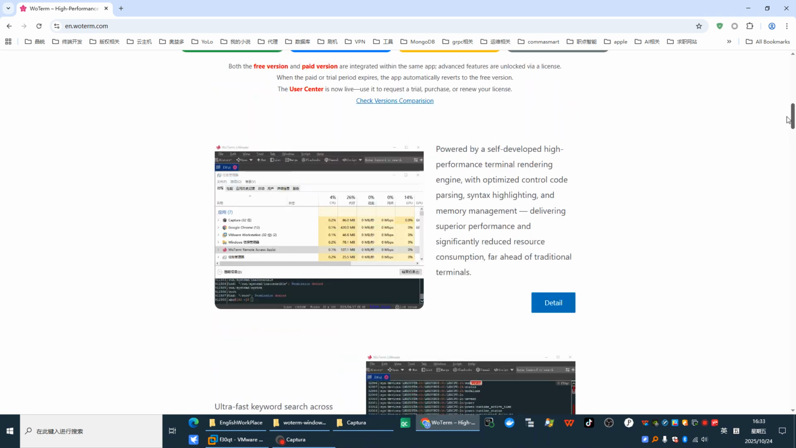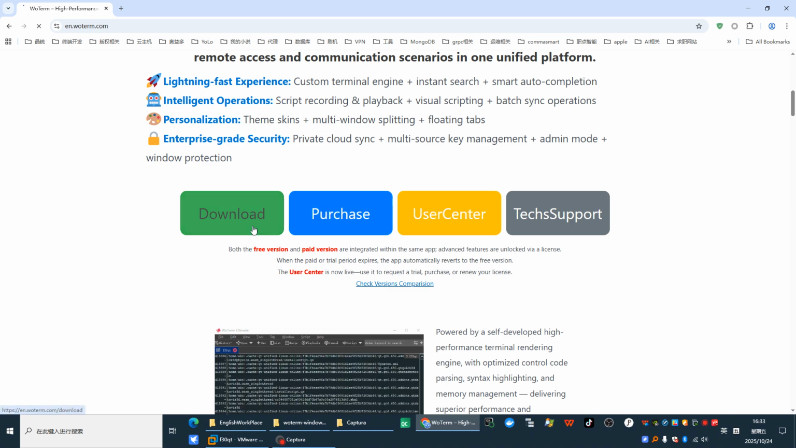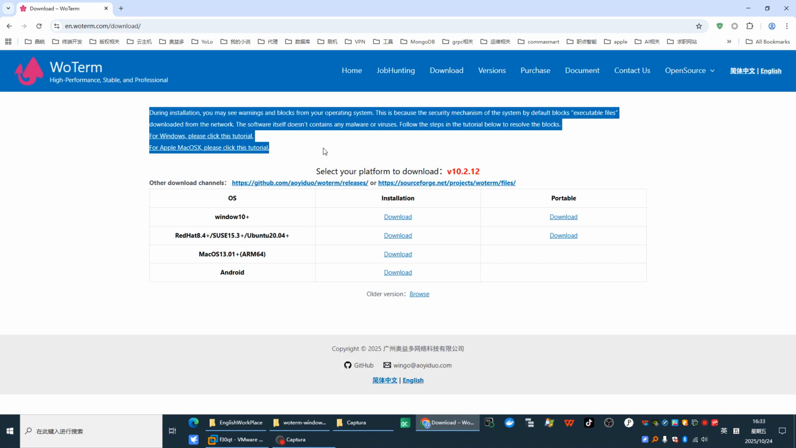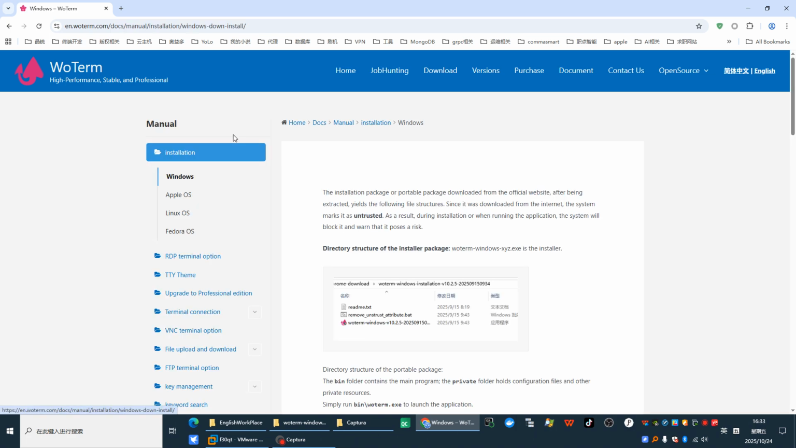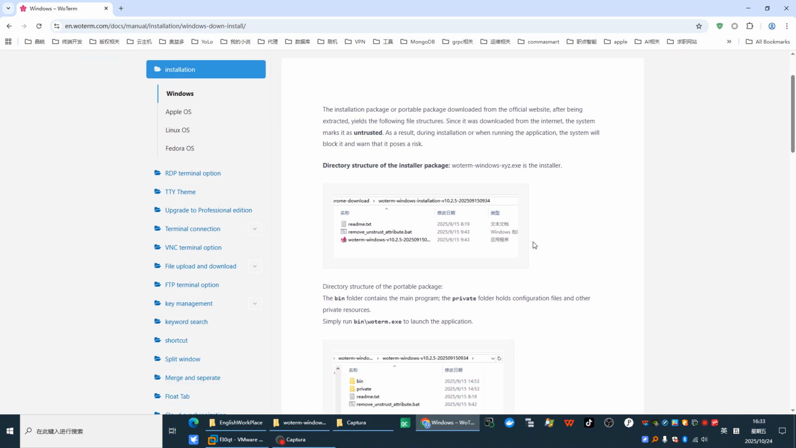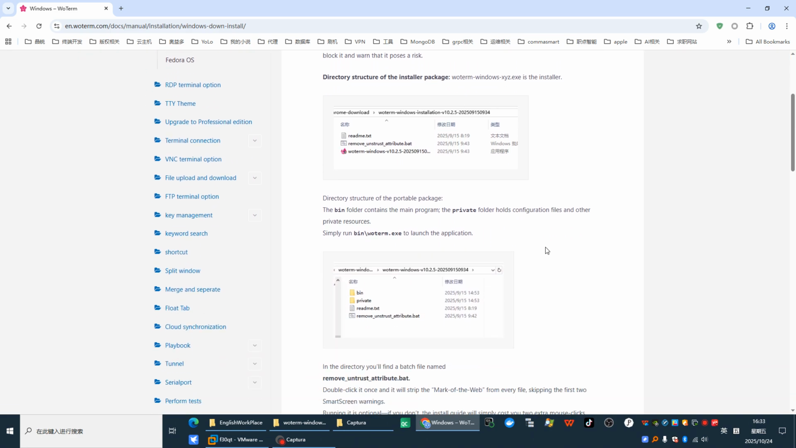Let's download one for a try. Some tips here for installation. Let's check them. It's an installation tutorial for you, shows how to install the package step by step.